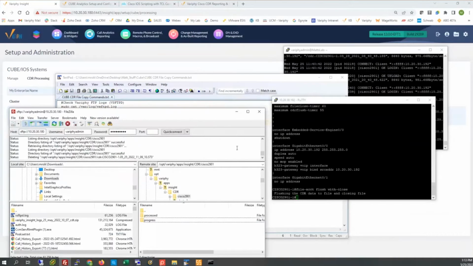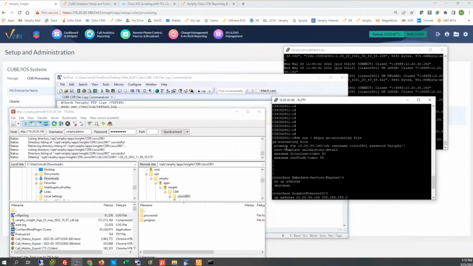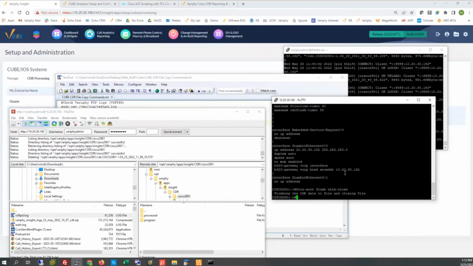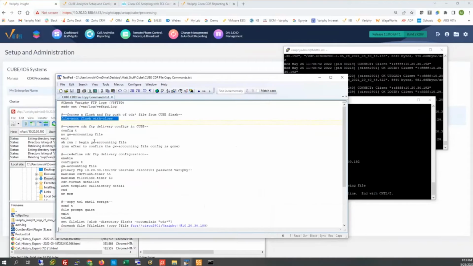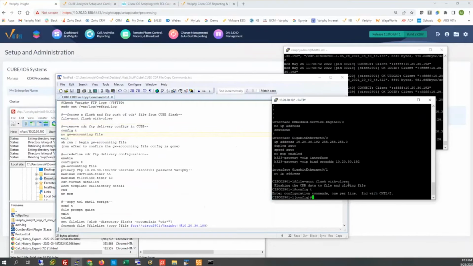Now, my lab is a little easier, and it's not as convoluted as certain systems may be. But let me remove that. So say a file didn't get delivered over to us. Okay, what would we do then? What I would recommend then is to null out that job that we had, to remove this GW accounting file configuration. We can do that in configure terminal. Yeah, I've got it back here. So to remove the job, we're going to just do no GW-accounting file, and that should remove it.